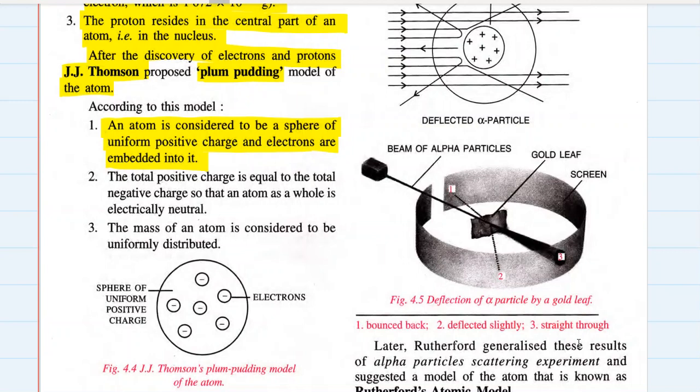So J.J. Thomson said that the atom is just like this watermelon. That red part is the positive charge, and the seeds are the negative charge. Okay, and the total positive charge is equal to the total negative charge, and that's why the atom is electrically neutral, and he was correct. But that watermelon picture was not very much correct. And the mass of an atom was considered to be uniformly distributed, and that was also absolutely wrong.